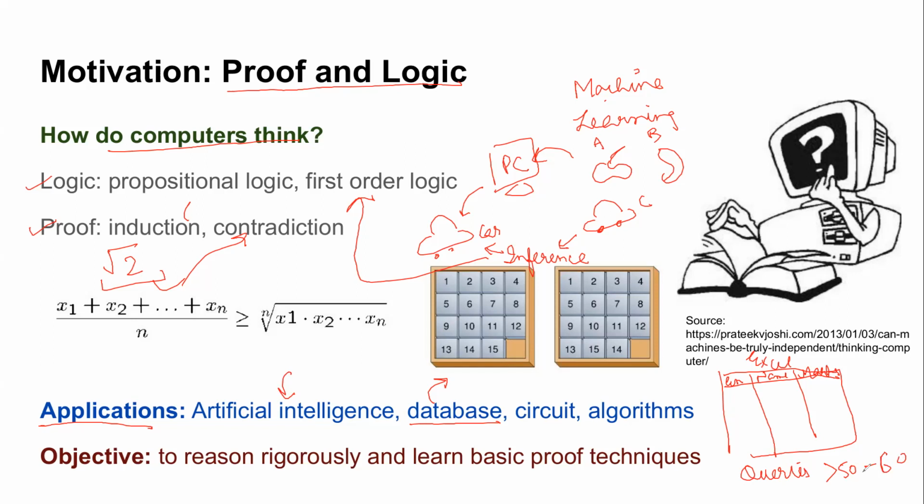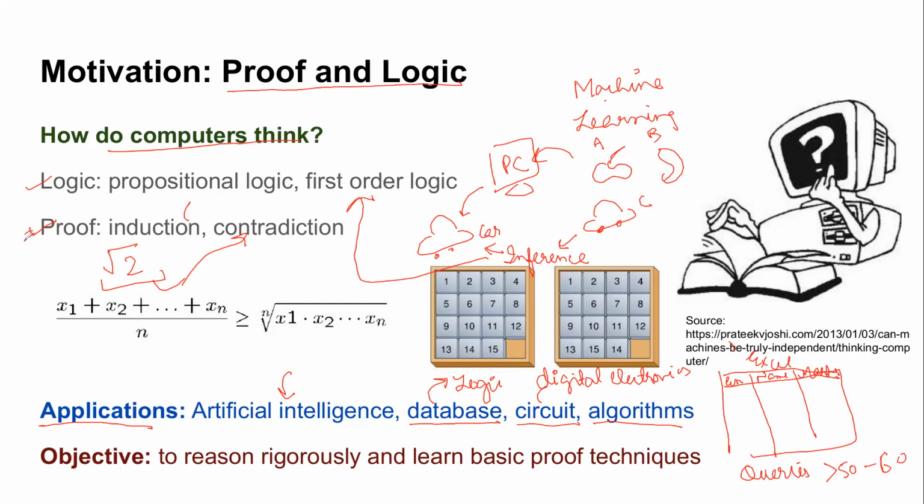All those queries in a database are essentially written in logic. So when you study databases, you are again going to hit logic. Similarly, if someone goes on the architecture side or the electronics side, the circuit design which you will study in the digital electronics course, you will see that again you will be hitting back propositional logic, first order logic. All this proof and logic is very important for all these subjects that you study. Even in algorithms, when you propose an algorithm, to prove that it's a good algorithm, you would require some proof techniques, right?